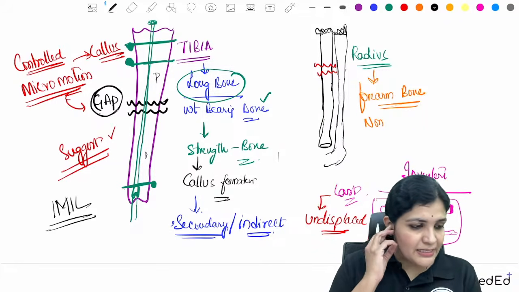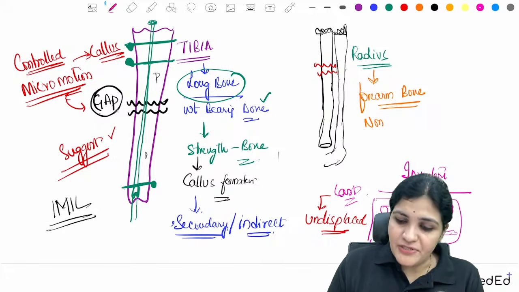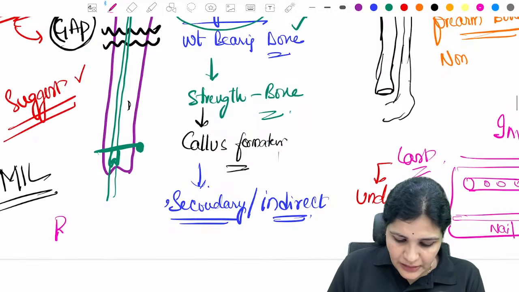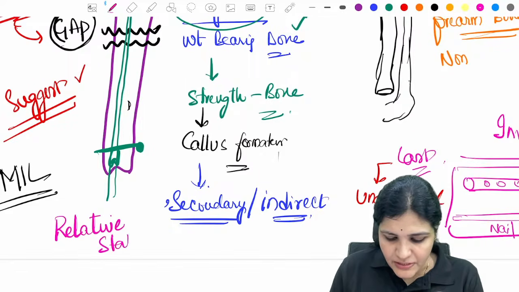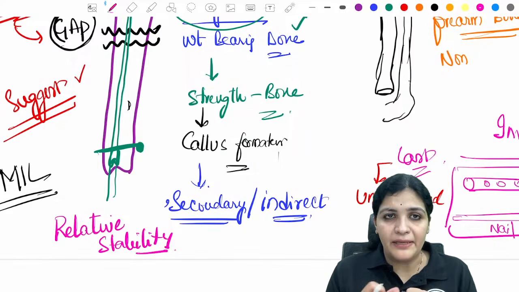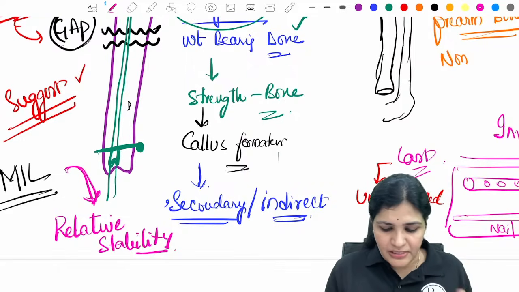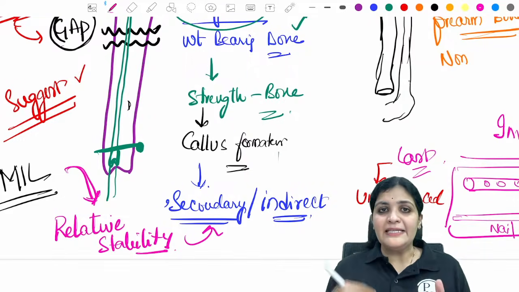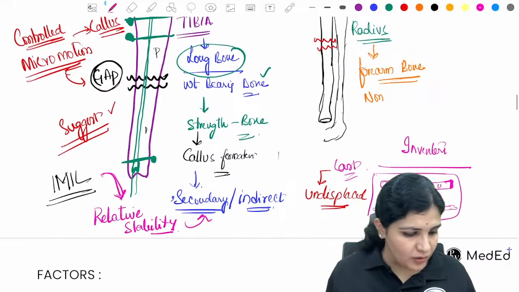This intramedullary interlocking nail will give what type of stability? It will give a relative stability. That means it is not rigid, so there is a gap which is filled by the callus. So nails give a relative stability which will result in secondary or indirect healing, right?